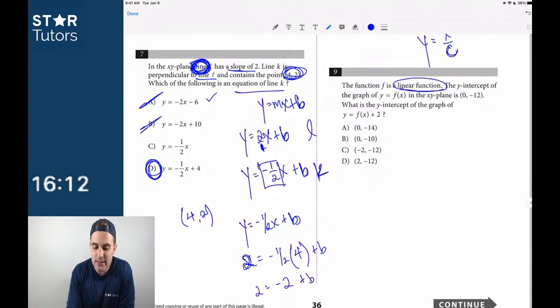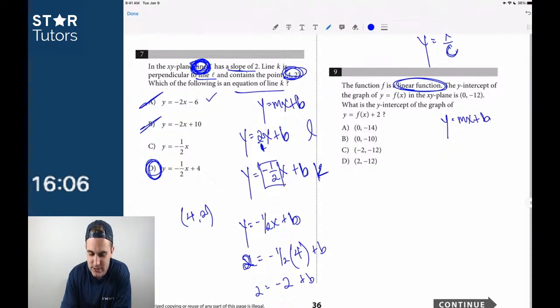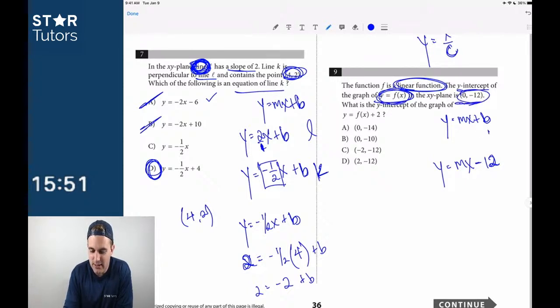Same thing in number 9, right? I see the word linear function, which is the same thing as the line. Every time I see linear function, I write out y equals mx plus b. It just helps me stay focused. Okay, the y-intercept of the graph is 0, negative 12. So here we have y equals mx minus 12, right? Because that's f of x. And we know that this is 0, comma, negative 12. That's where the y-intercept goes with b, right?